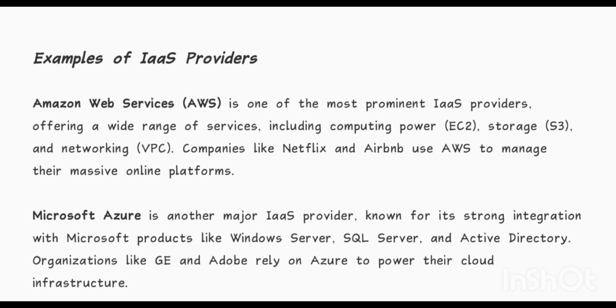Examples of IaaS providers. Amazon Web Services, AWS, is one of the most prominent IaaS providers, offering a wide range of services, including computing power, EC2, storage, S3, and networking, VPC. Companies like Netflix and Airbnb use AWS to manage their massive online platforms.